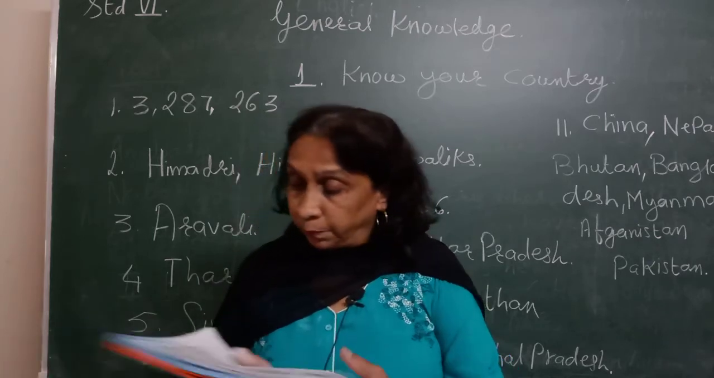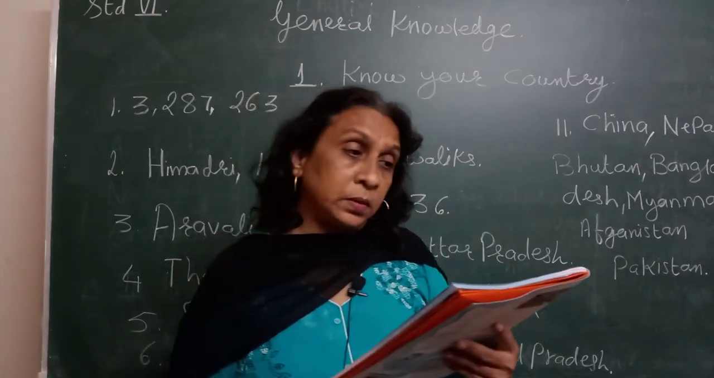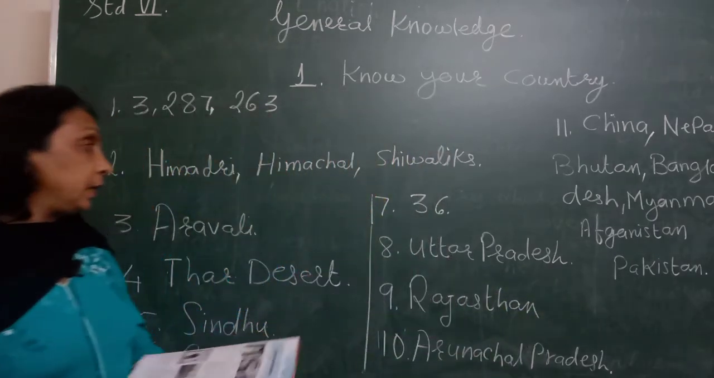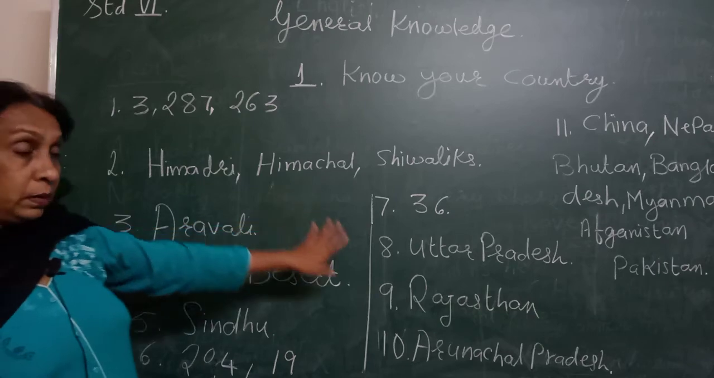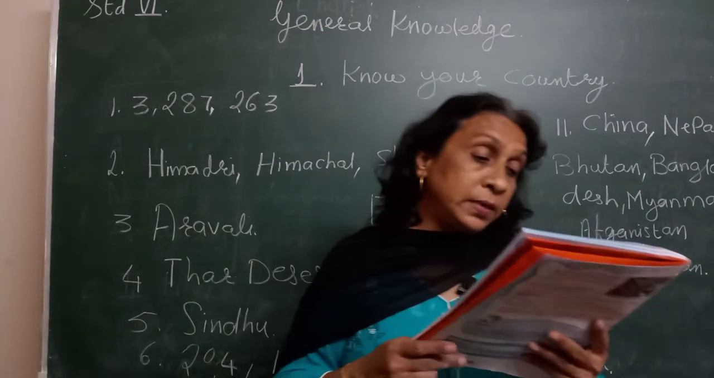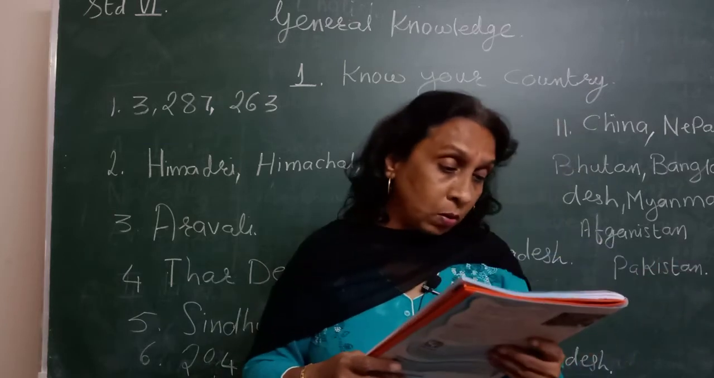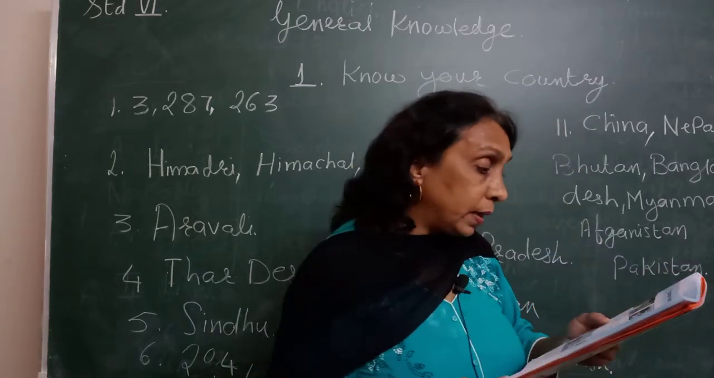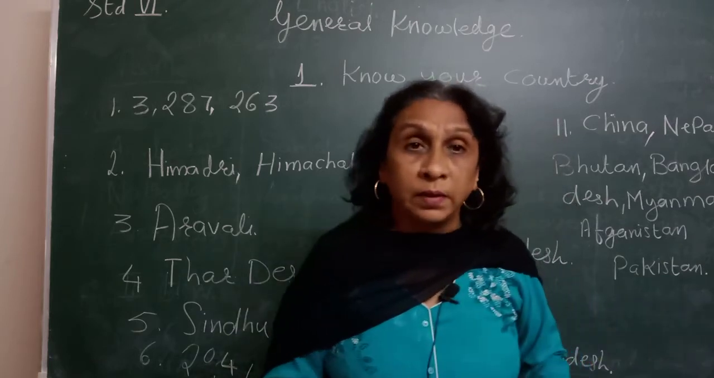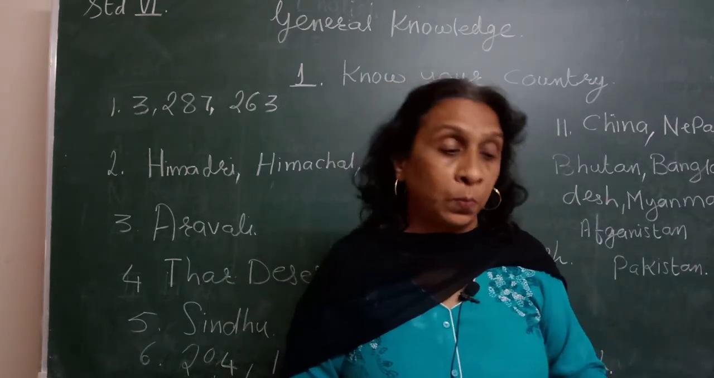Now page number 3, some famous monuments. Elephanta Caves. I am reading, pay attention to this. Hope you have written this. Elephanta Caves are a complex of 6 rock cut temples on the island of Elephanta in Mumbai. Where are the Elephanta Caves? They are in Mumbai.